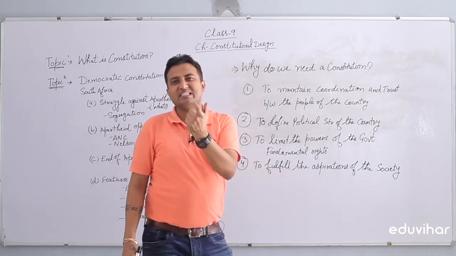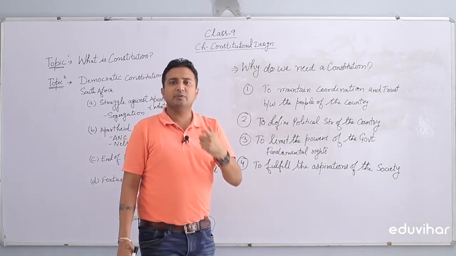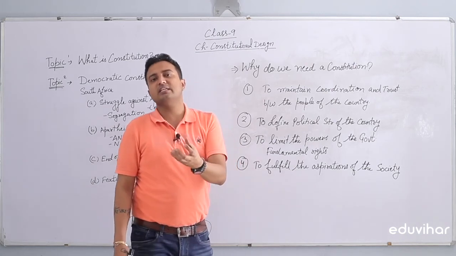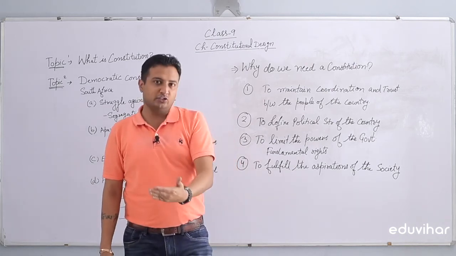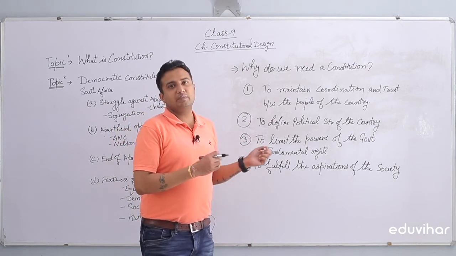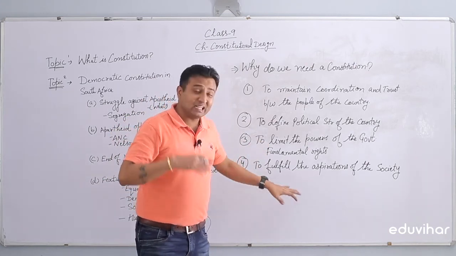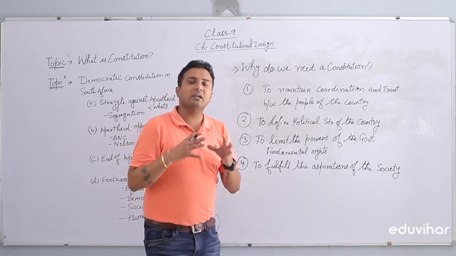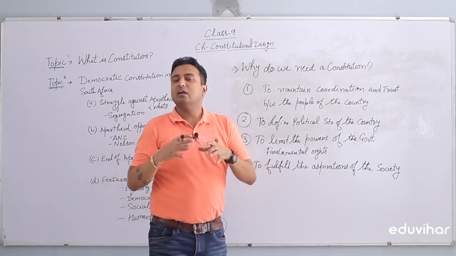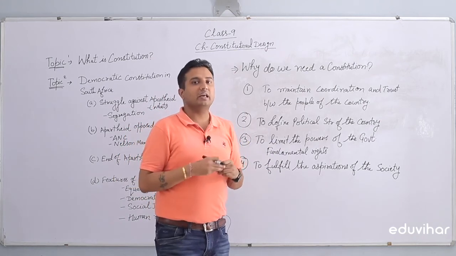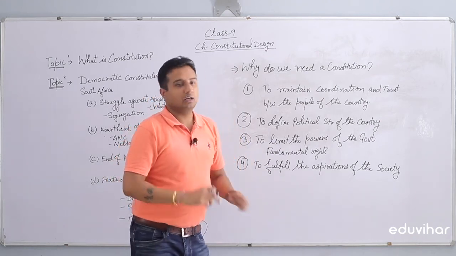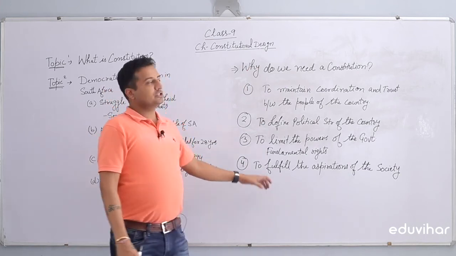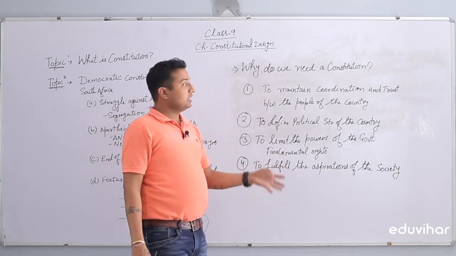There is a term called DPSP, Directive Principles of State Policy. These directive principles of state policy are mentioned in the constitution, and these DPSPs tell the government what kind of guidelines, what kind of duty they have for the society and for their citizens, right? So these were the requirements of the constitution, and why we need a constitution.